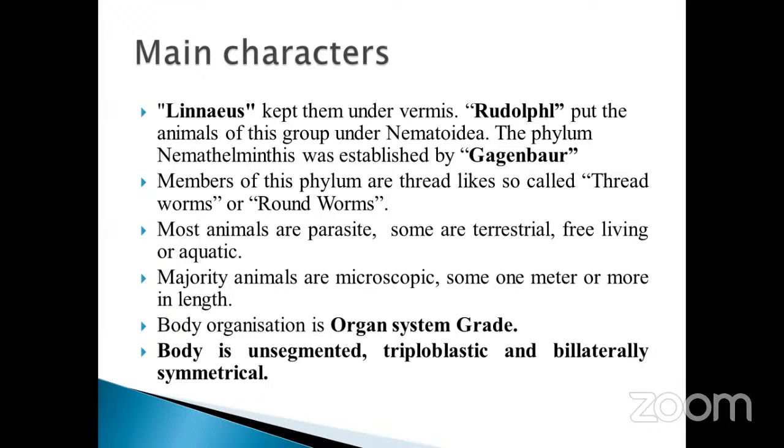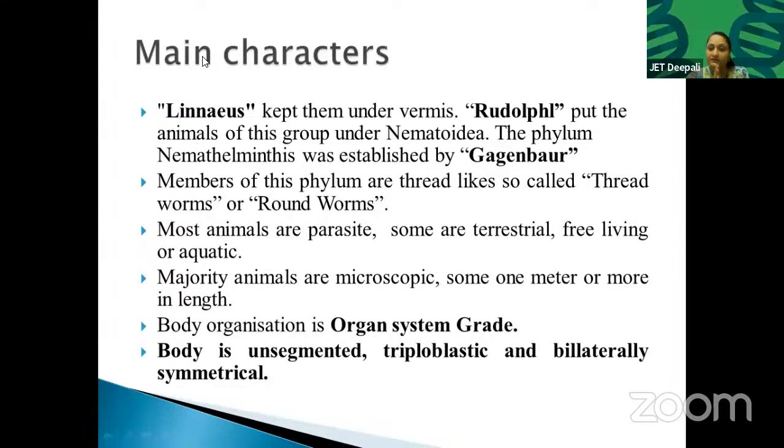Body organization: organ system grade. So organ system grade starts from Nematoda. Organ grade organization is found in Nematoda. The body is unsegmented, meaning their body is not segmented. Triploblastic: 3 kinds of germ layers are present, endoderm, mesoderm, and ectoderm. And bilaterally symmetrical. Bilateral symmetry means the symmetry that we are having. If you cut the body, there is only one plane through which you can divide the body into 2 equal halves.